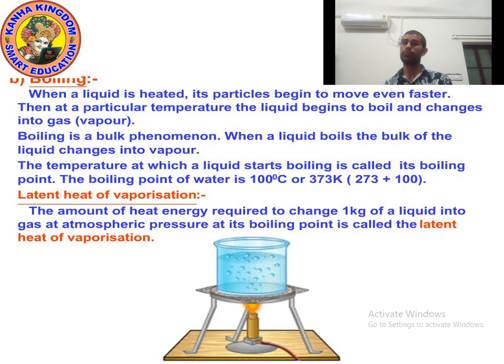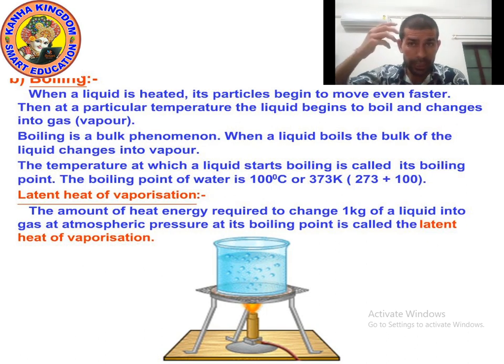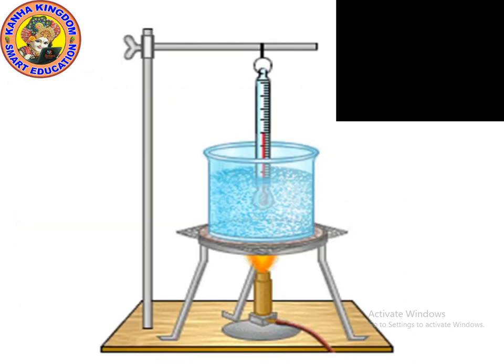What is latent heat of vaporization? Latent heat of vaporization, or in simple words I can say hidden heat of vaporization. Let's understand by an activity.